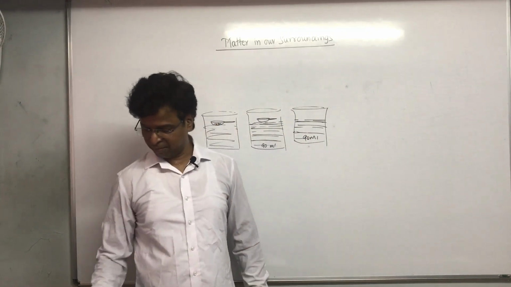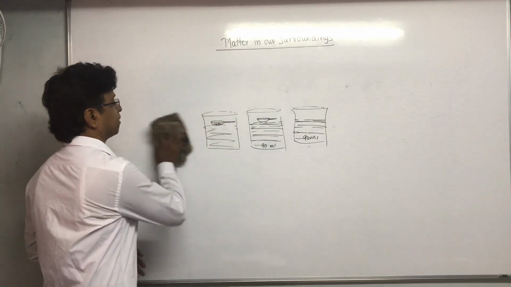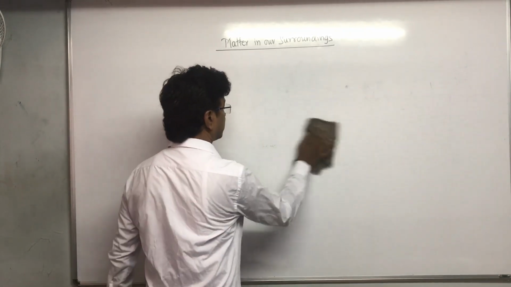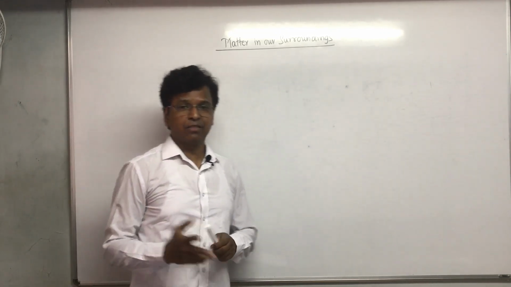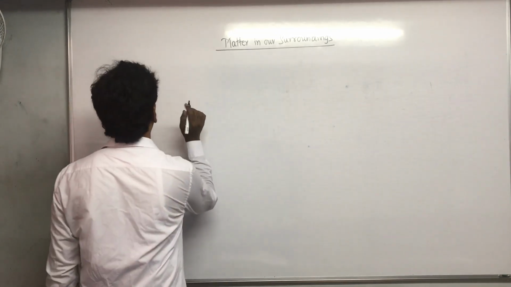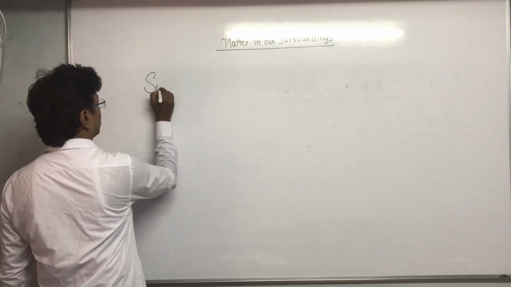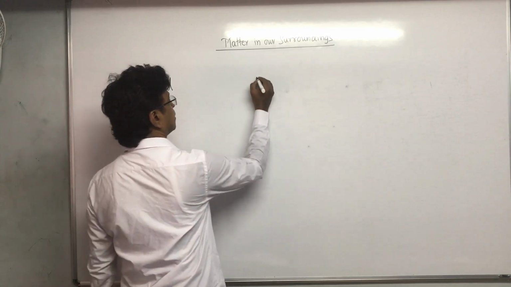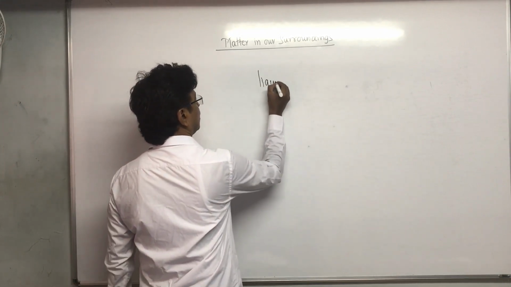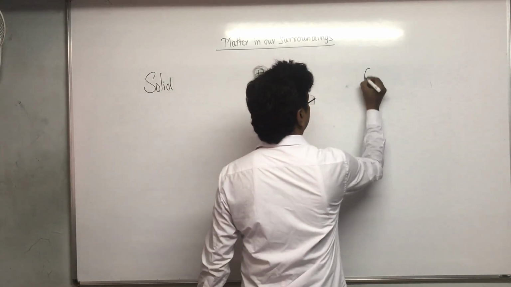Now, states of matter. We have to understand this very nicely. This is a central idea of the topic. Basically, there are only 3 states according to your syllabus: solid, liquid and gas.